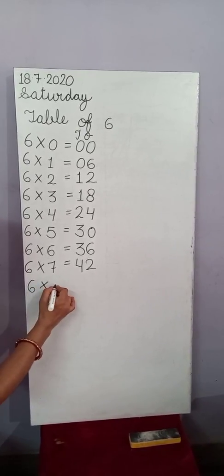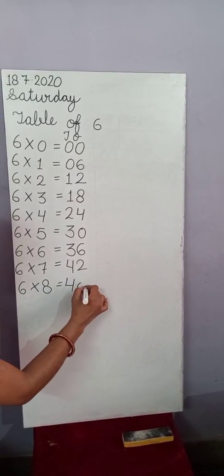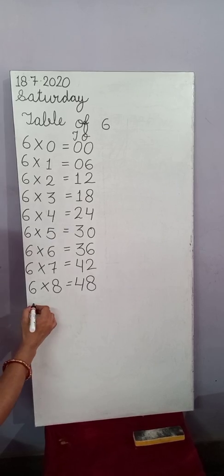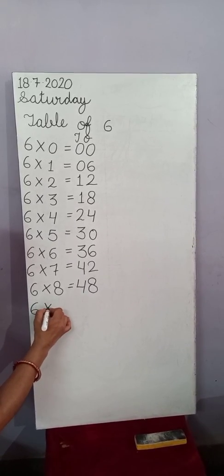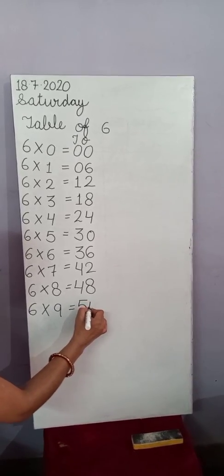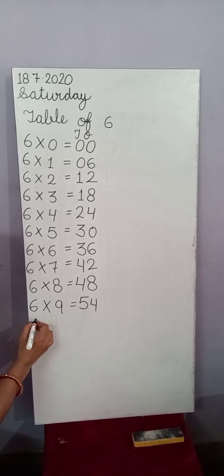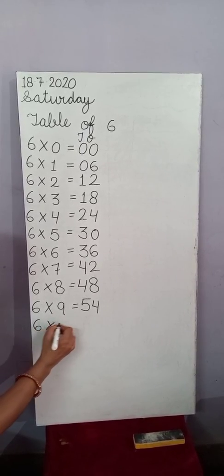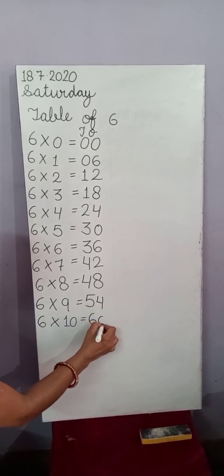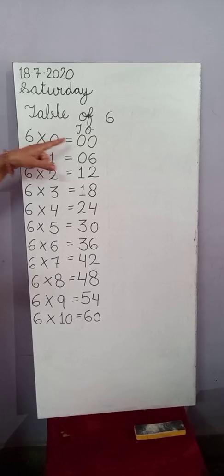6 eights are 48. 6 eights are 48. 6 nines are 54. 6 nines are 54. 6 tens are 60. 6 tens are 60. 6 zeros are 0.